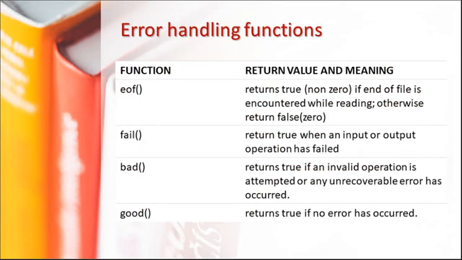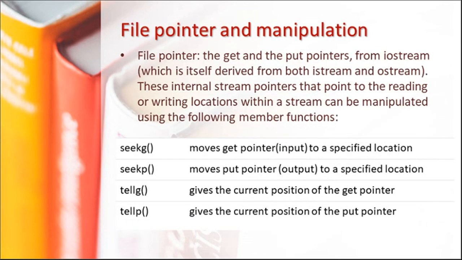Other functions are eof for checking end of file, which returns true; fail, when an operation has failed; bad, for an invalid operation; and good. So these are for error checking. Suppose the file is not available at all and we are reading it, we can check fail like this, and good. So error handling functions are available.